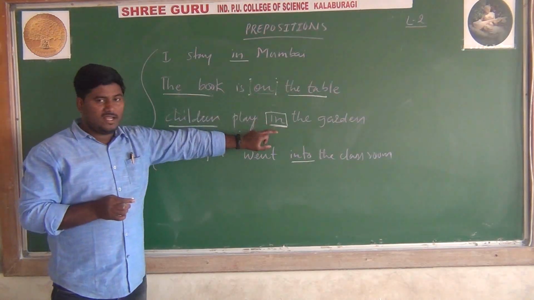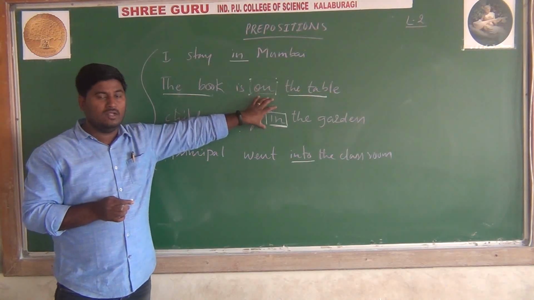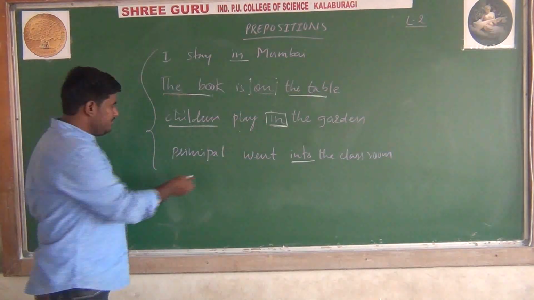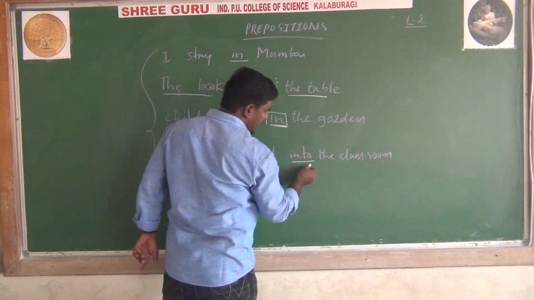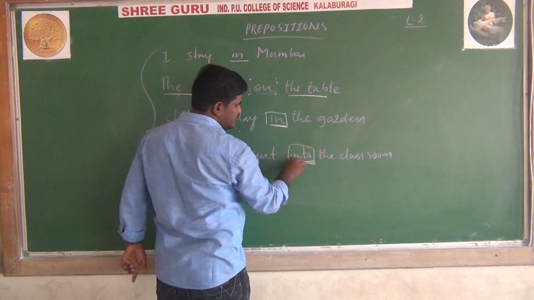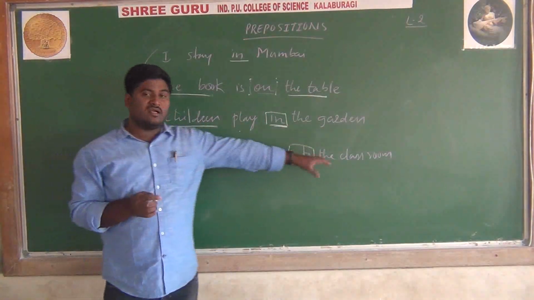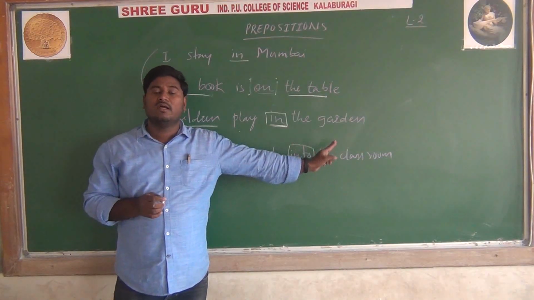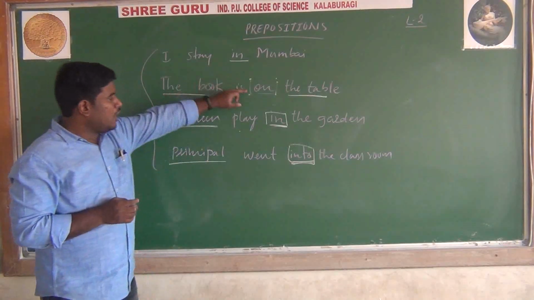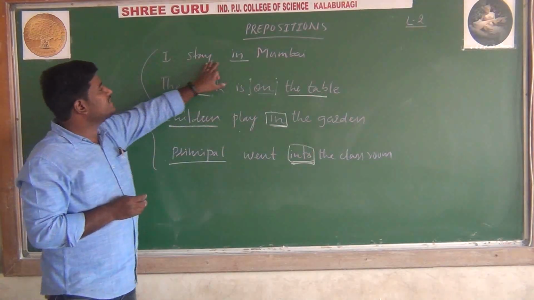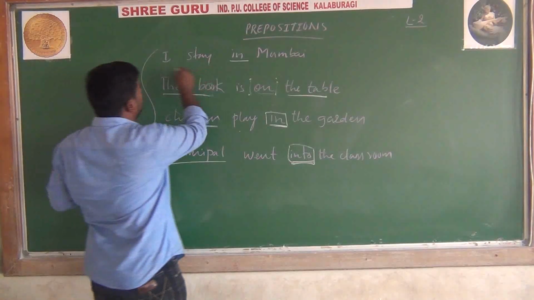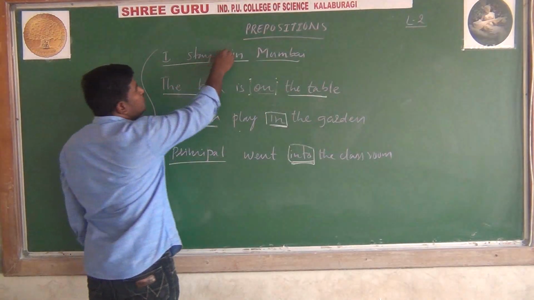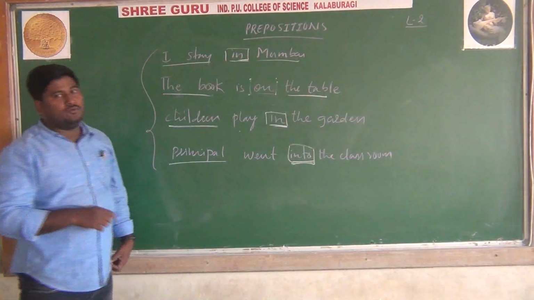So here on and in have an important role to make the sentence perfect and grammatically correct. Same, principal went into the classroom. If you read the sentence without into, principal went the classroom, it is a meaningless sentence. I stay Mumbai is also not a correct sentence until you use the word in, that is the preposition.